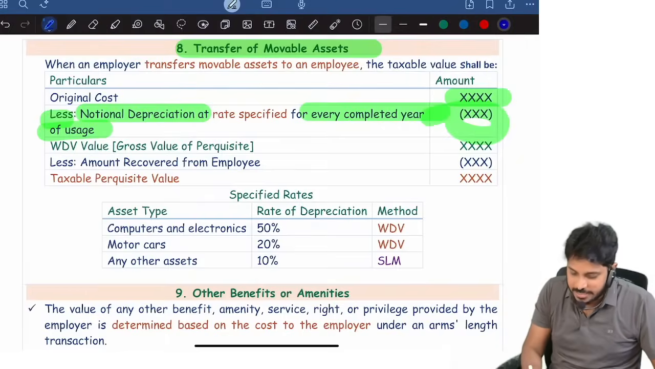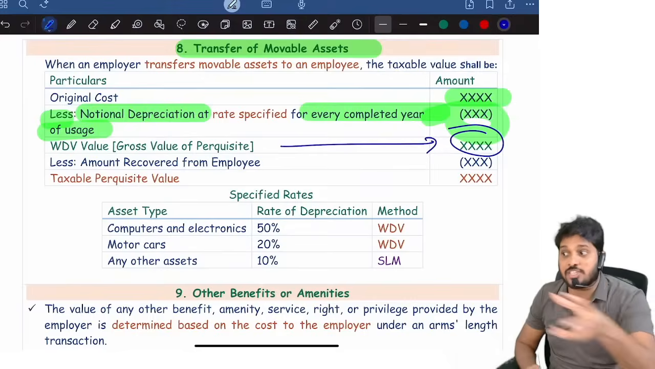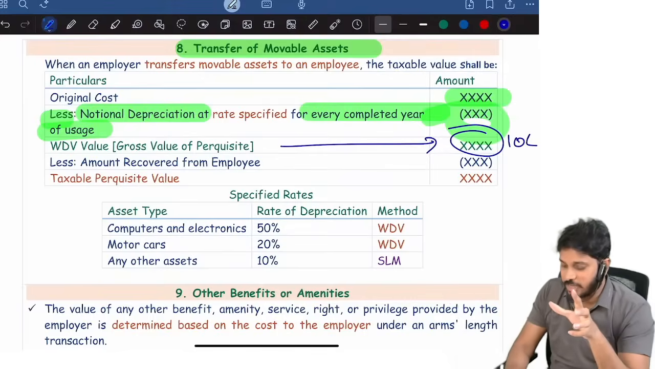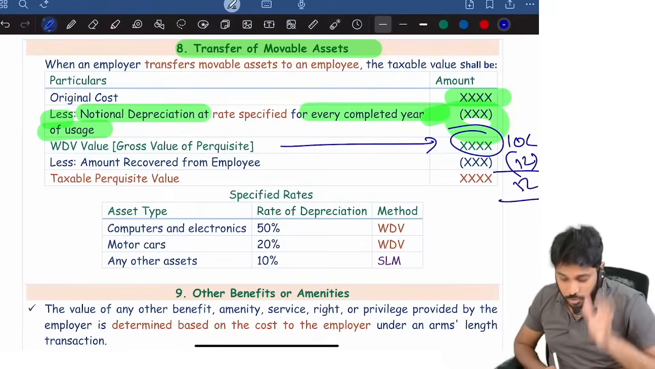Then the balance is actually the value of the car which the employee has purchased. This is the value of the car the employee purchased. 10 lakhs is the value of the car, but the employee paid only 5 lakhs. 5 lakhs is taxable.